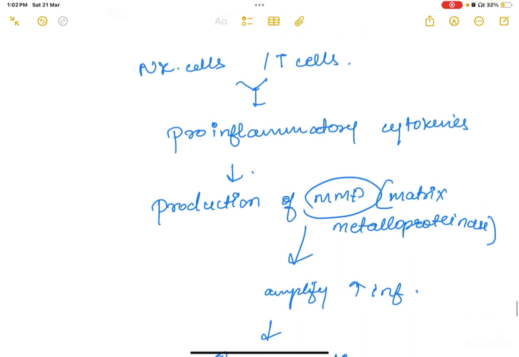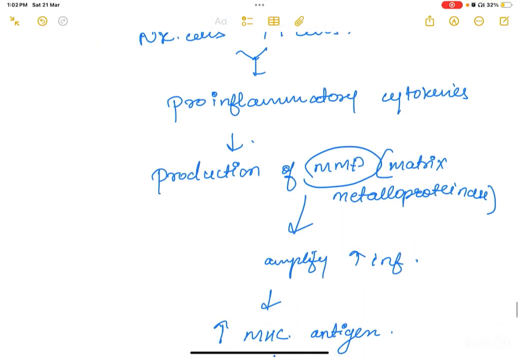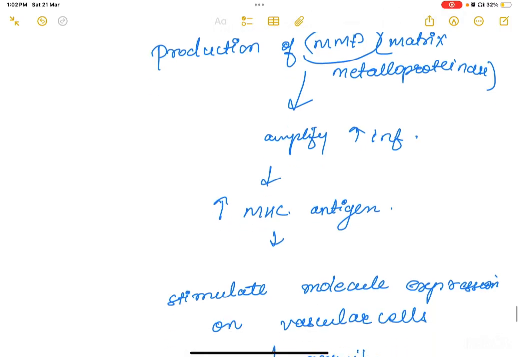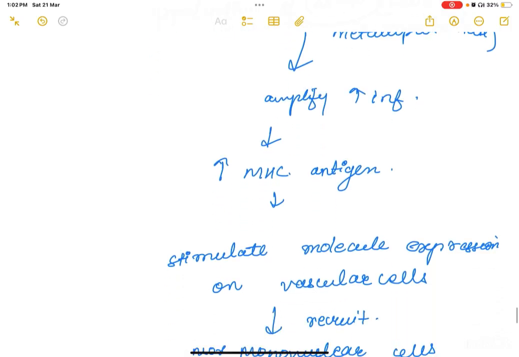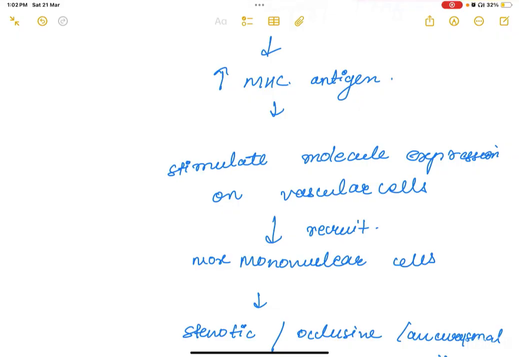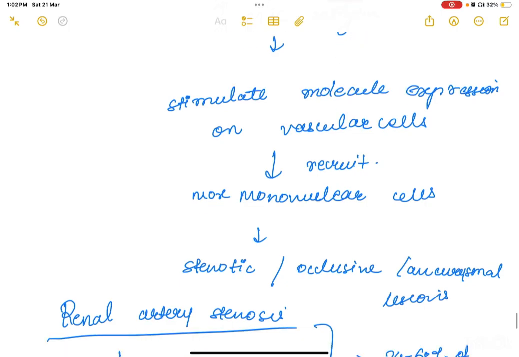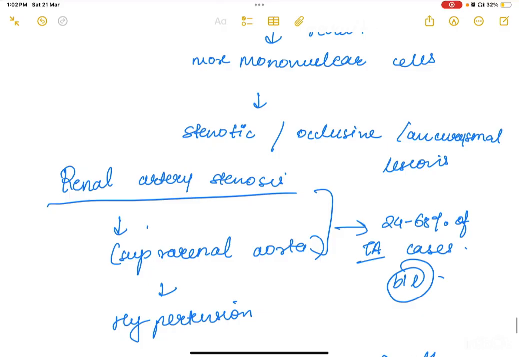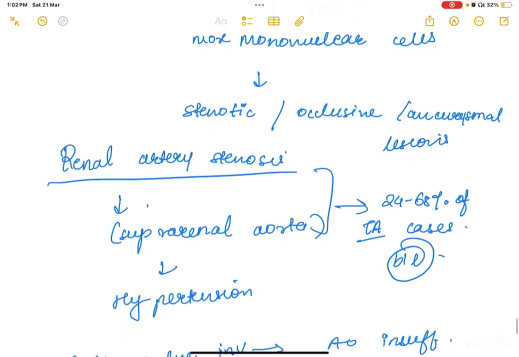Now, what happens? Your natural killer cells and T cells give your pro-inflammatory cytokines. These pro-inflammatory cytokines lead to production of matrix metalloproteinases, which will further amplify the inflammatory response. Due to this, there would be increased MHC antigen. MHC antigen would stimulate your molecular expression on vascular cells. Due to this, there would be recruitment of more mononuclear cells. And in the end, eventually, you are getting certain stenotic, occlusive, or aneurysmal lesions.